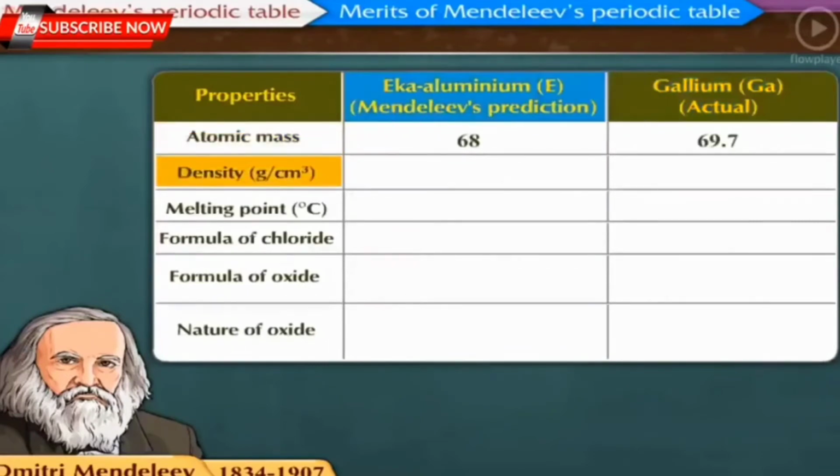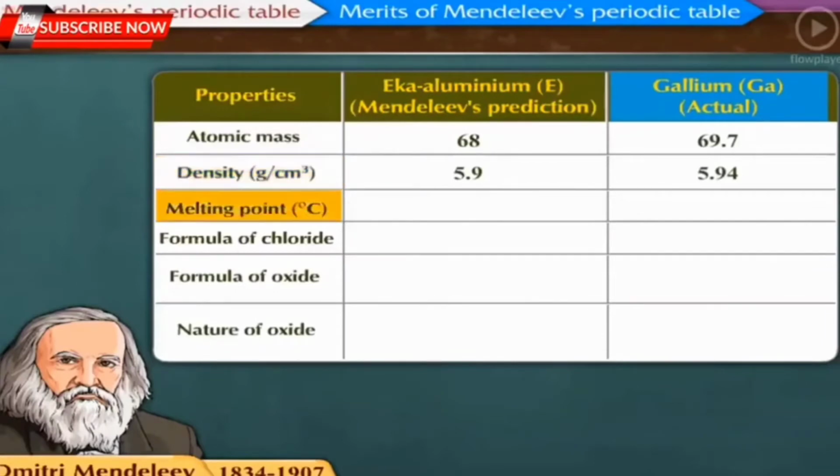The density of Eka-aluminium is 5.9 grams per cubic centimeter, and that of gallium is 5.94 grams per cubic centimeter. The melting point of Eka-aluminium is low, and that of gallium is very low, that is 30.2 degrees Celsius.